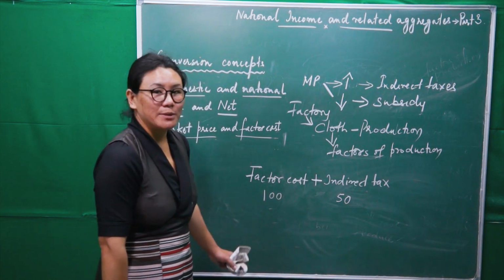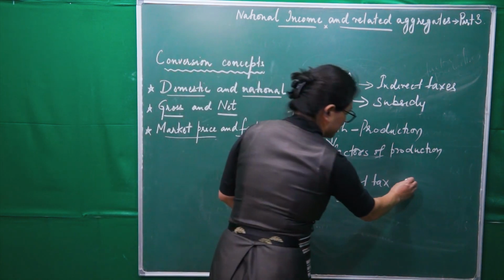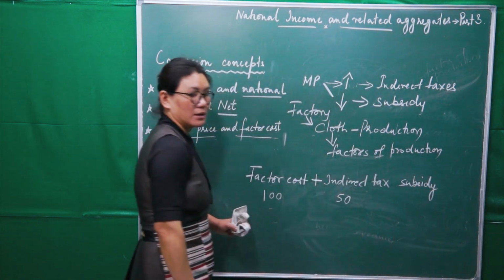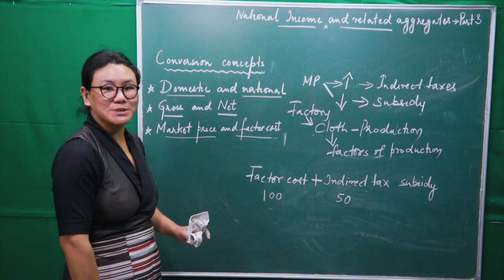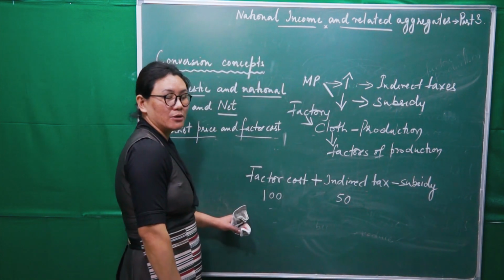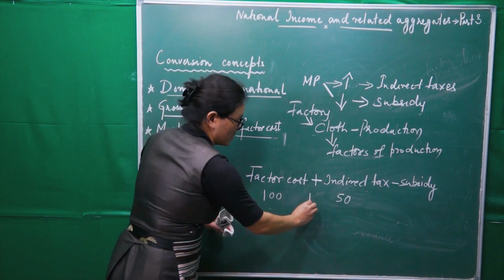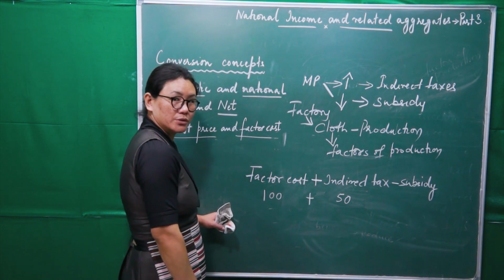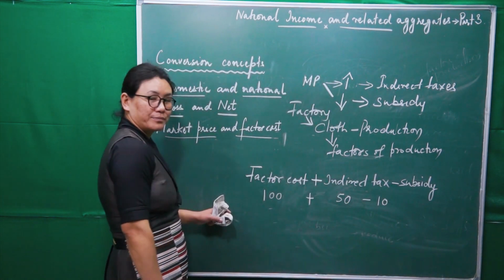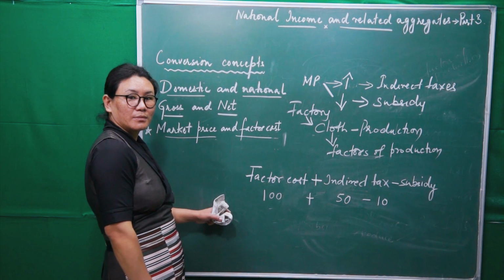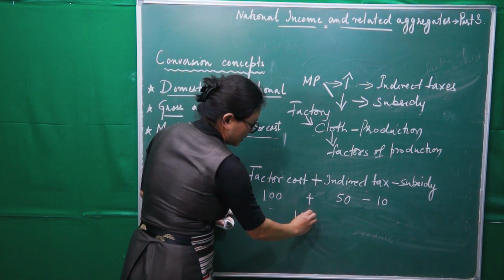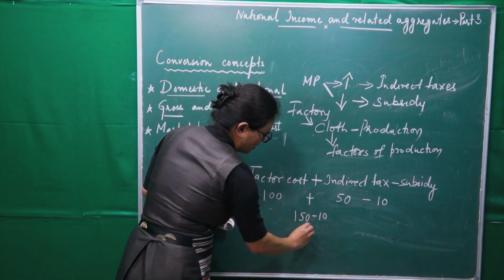Not only this, government will also offer subsidy, right? So what will this subsidy do? It will reduce the price of cloth. Say for example, subsidy is 10. So how much now? 150 minus 10 will be 140.